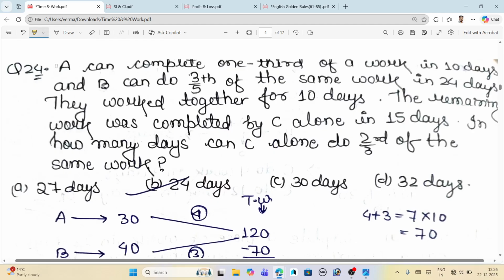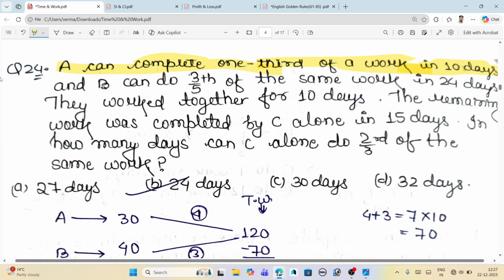Now starting from this, A can complete one third of a work in 10 days. From this statement only, what can you conclude? By doing one third of a work in 10 days, when you multiply 1 by third by 3, you will get 1, and the same you multiply 3 by the 10 days, you will get 30. What does it mean? It means that A completes the complete work in 30 days.